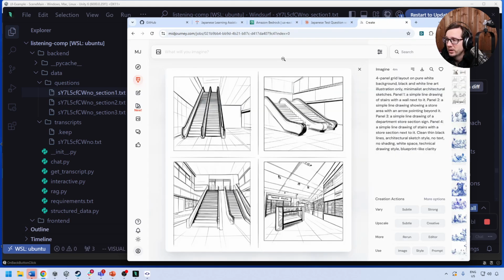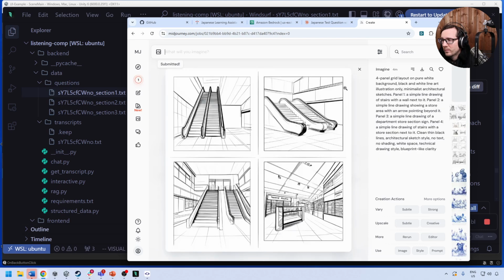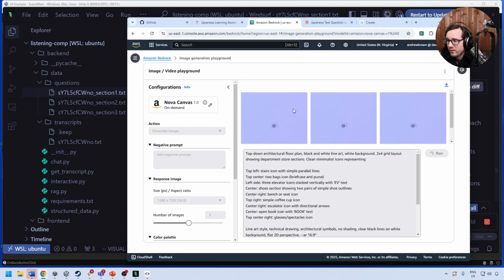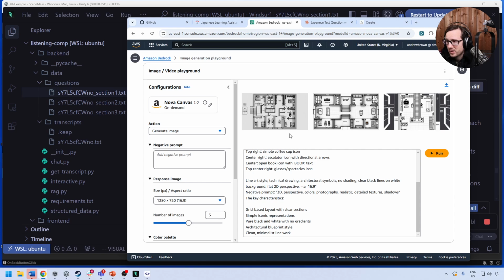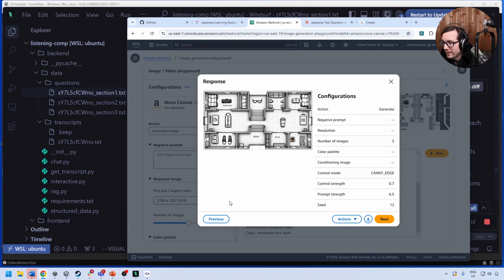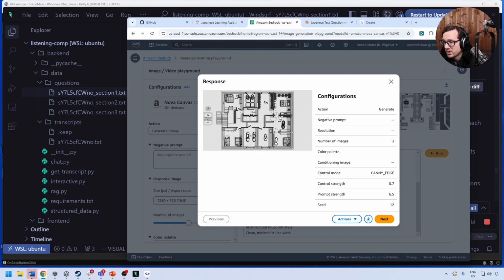I'm going to go back over to here and give it a try, but I can't imagine. I don't care about the aspect ratio, just take that out of there. And maybe the negative prompt should have gone in the negative prompt, if there even is one here. And there actually was a negative prompt over here. They're actually providing it to us, and I didn't paste it in the correct location. But actually, look at that. That actually is not bad. But was it accurate to the description provided?